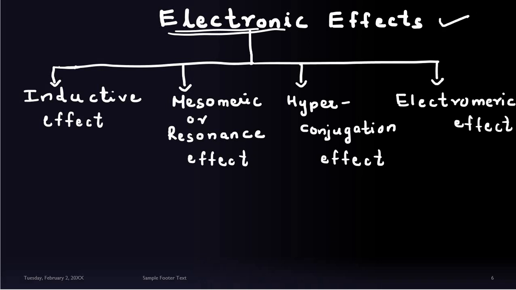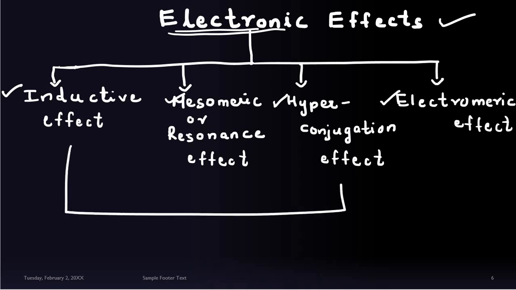So due to the shifting or migration of electrons, the electronic effects arise, and the electronic effects are of four types. They are the inductive effect, the mesomeric or also known as resonance effect, the hyperconjugation effect, and the electromeric effect. Now out of these, the first three, that is inductive, mesomeric and hyperconjugation, they are what?